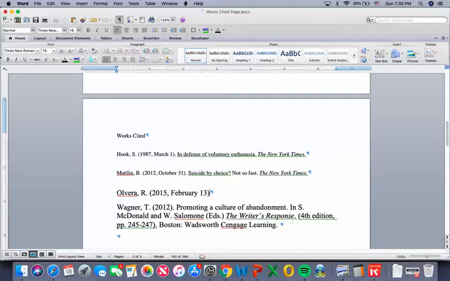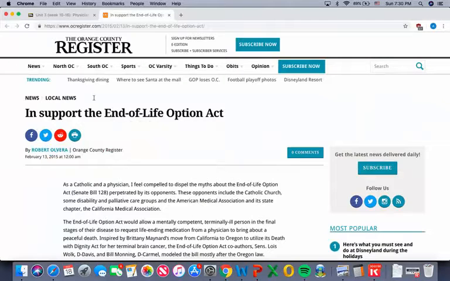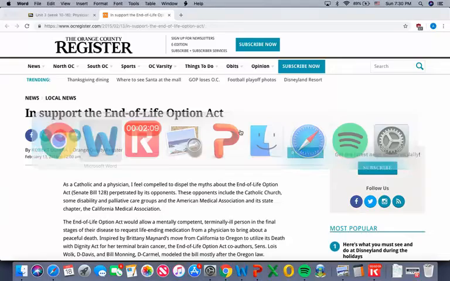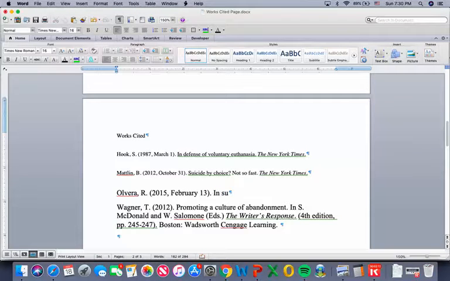All right, and then we're going to close the parentheses, put a period and a space. Next, we're going to add the title. So if you look at the title here, it says In support the End-of-Life Option Act. So that's what we'll put in our works cited page. So in support the End-of-Life Option Act. And one thing I want to point out is what I've done when I've typed it out